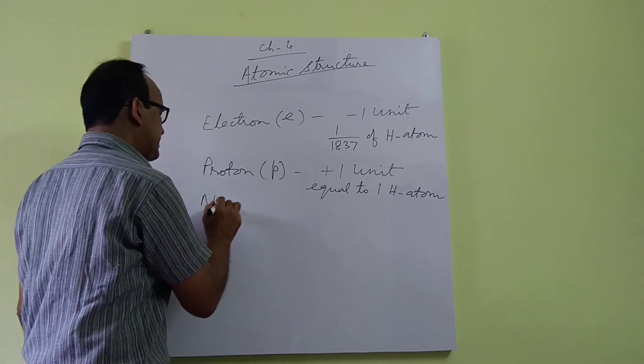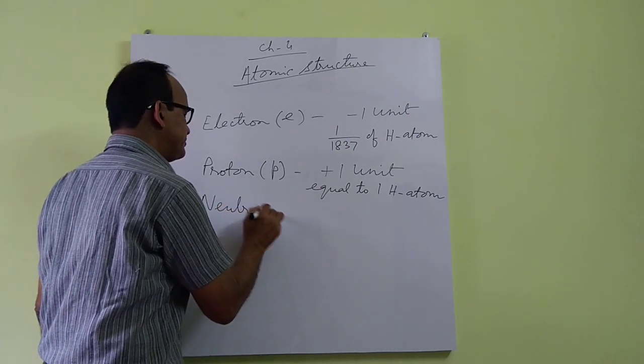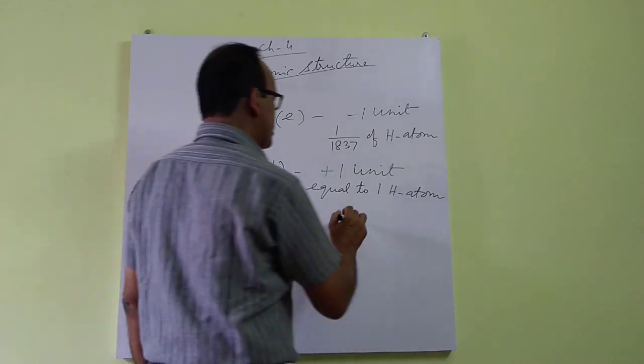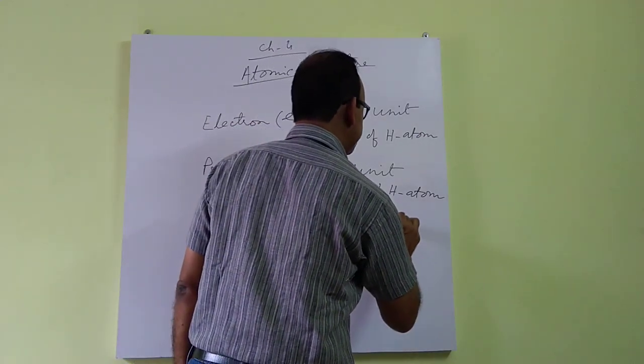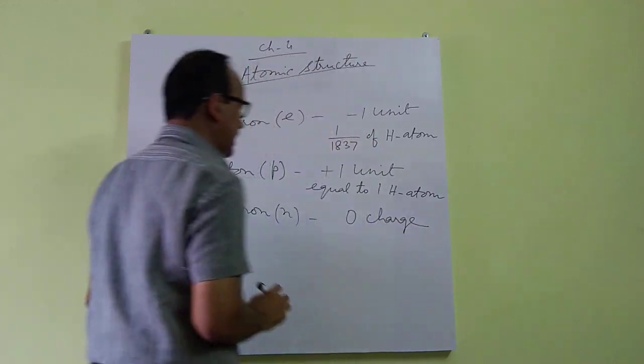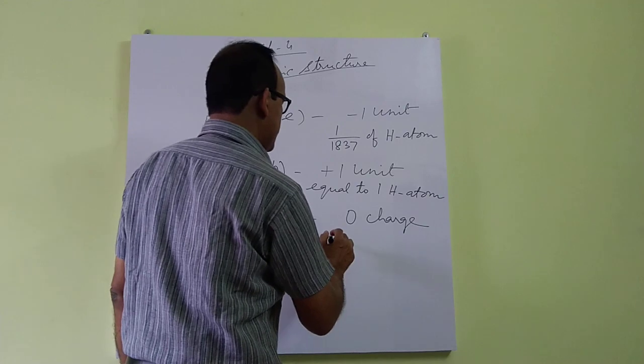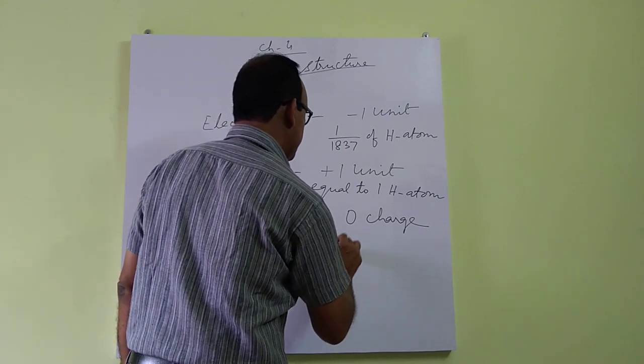Then the third particle, neutron, which is electrically neutral, carries 0 charge and its mass is equal to the mass of the proton, that is equal to 1 hydrogen atom.